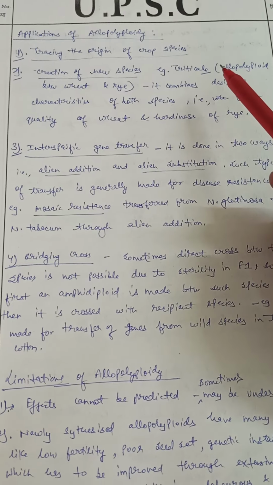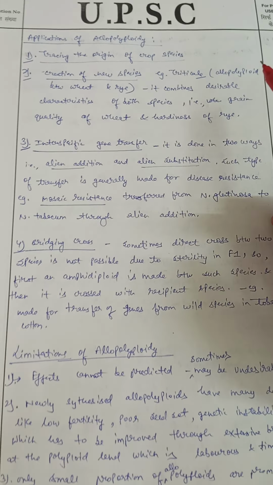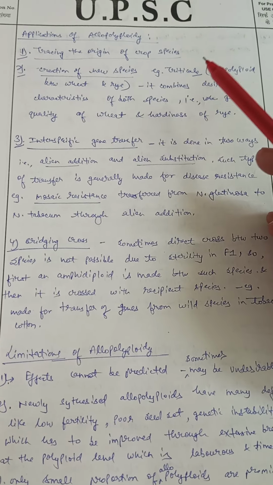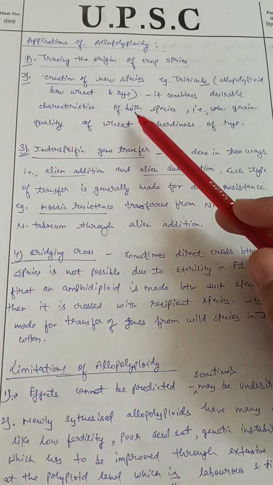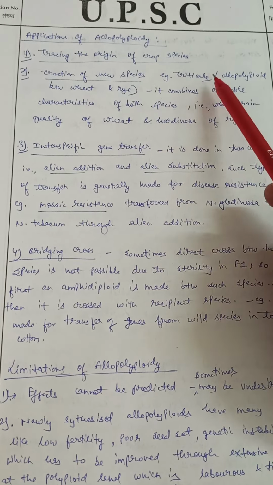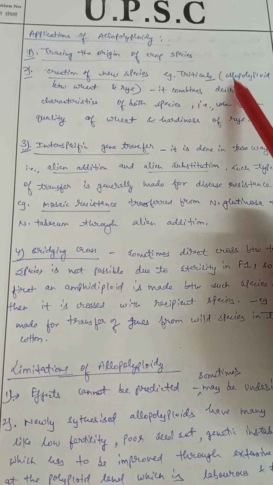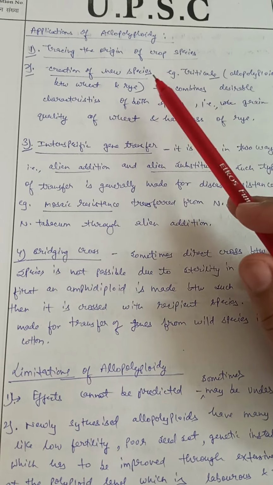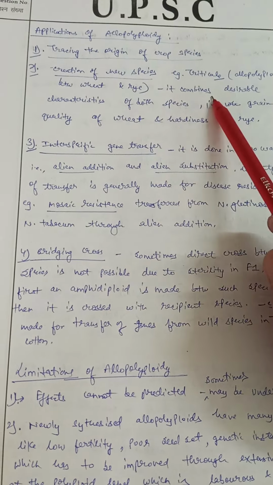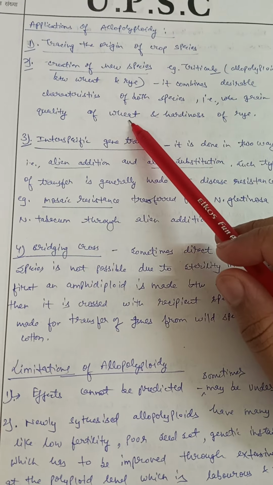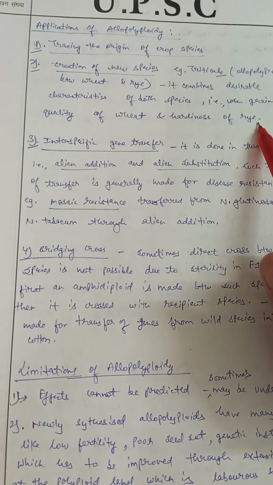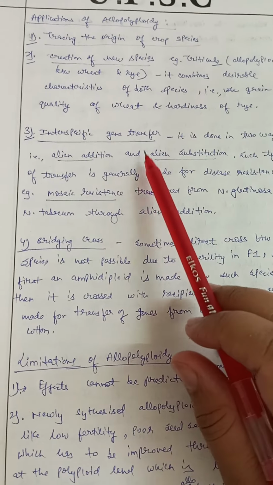Now the applications of allopolyploidy. Number one, it helps in tracing the origin of crop species. Number two, in the creation of new species, example triticale. That triticale is an allopolyploid and it was crossed between wheat and rye. So it combines the desirable characteristics of both species, that is grain quality of the wheat and the hardiness of the rye.